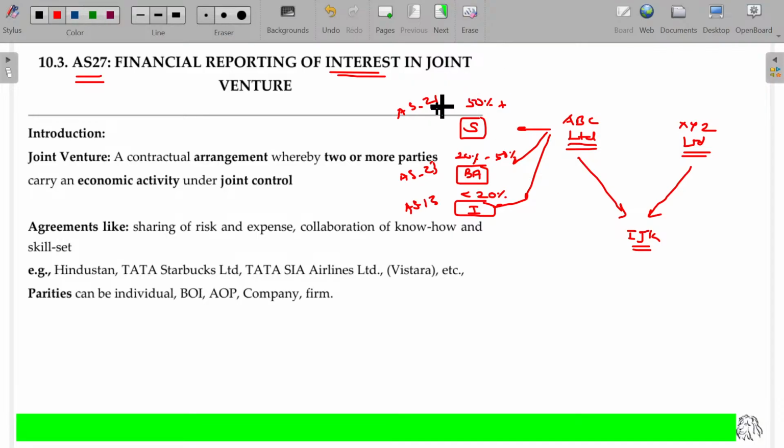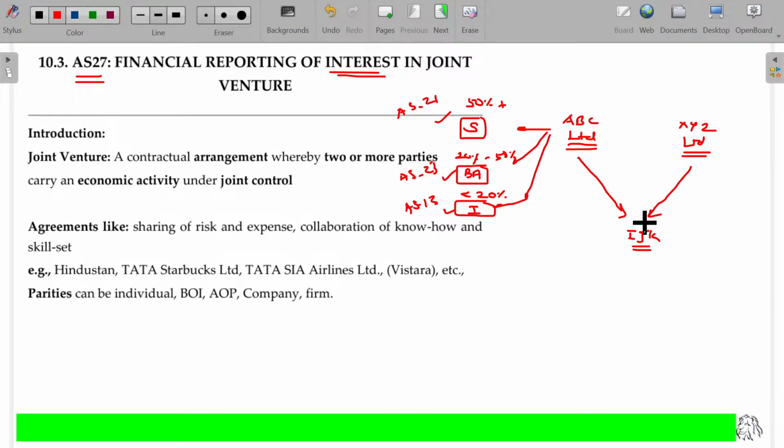Now, here ABC controls absolutely. The subsidiary company is absolutely controlled by ABC. What ABC says, they should obey. In this case, ABC can influence the decisions of this business associate. In this case, it's merely for capital appreciation as well as revenue generation. No more intention to control this.